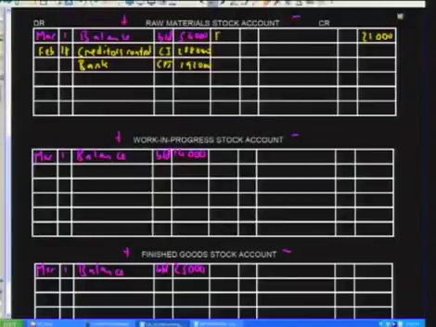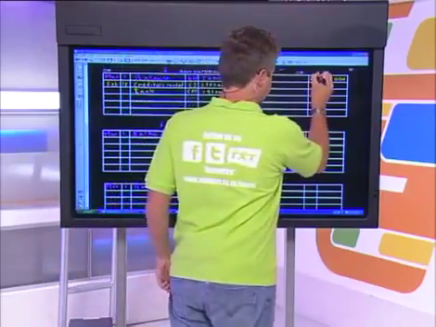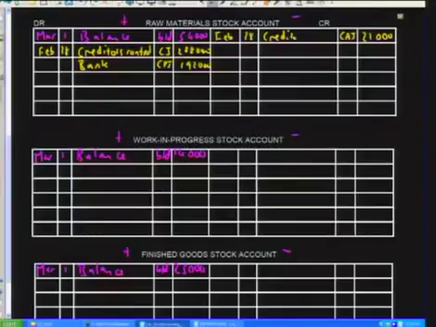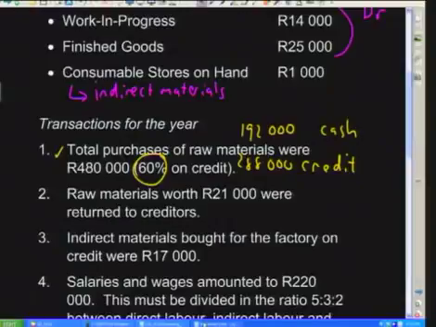I'll also put February the 28th because we're recording all of the transactions that happened during the year. And when we return stuff to a creditor, I'm sure you all know which journal we use. We use the creditors allowances journal, and what that's going to do is affect our creditors control account as well. So that means that out of this 288,000 that we bought on credit, we've returned 21,000 to our creditors.